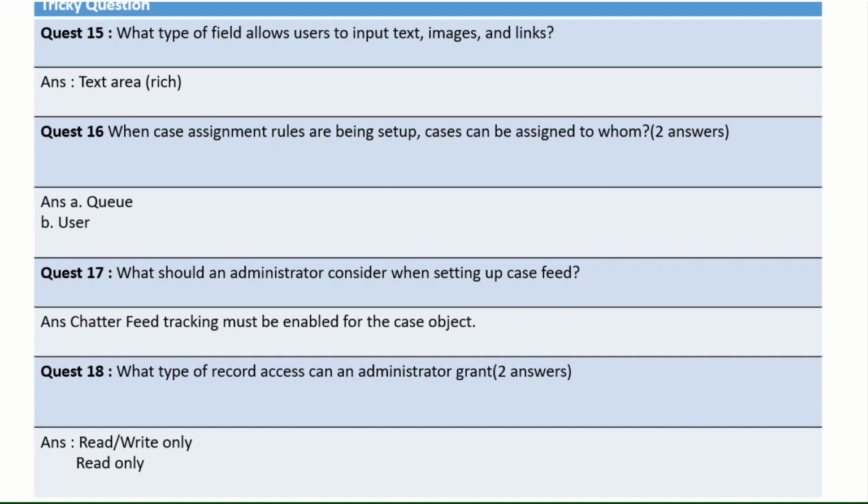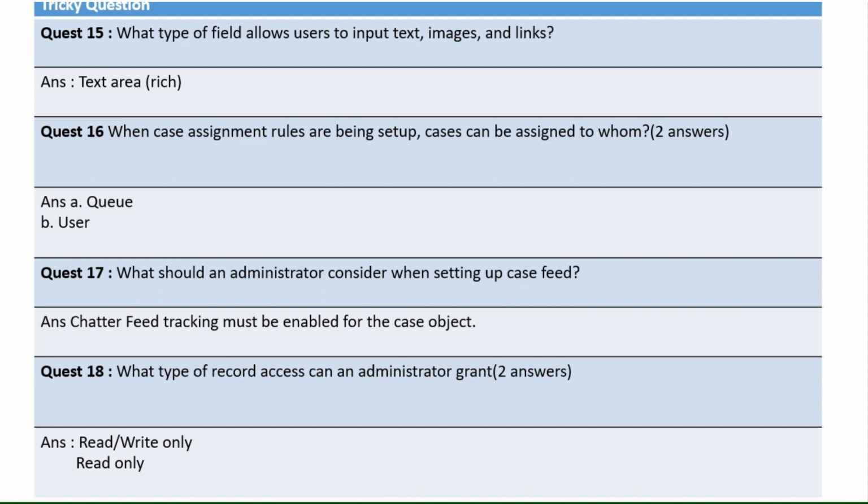Question number 17: what should an administrator consider when setting up case feed? Chatter feed tracking must be enabled for the case object, only then can you put a feed on the case. Next, what type of record access can an administrator grant? Two answers. Mostly there are only two types of record-level access we have in Salesforce: either you can give read only, or read and write.